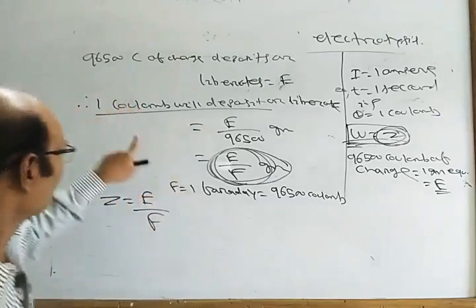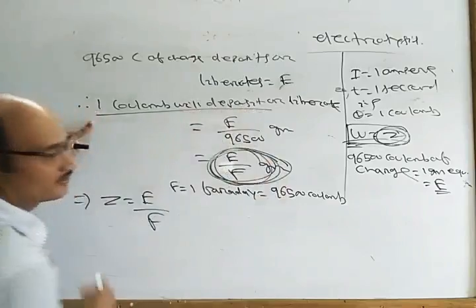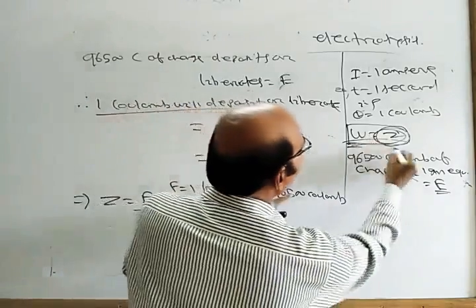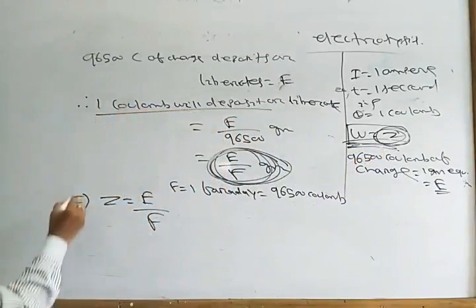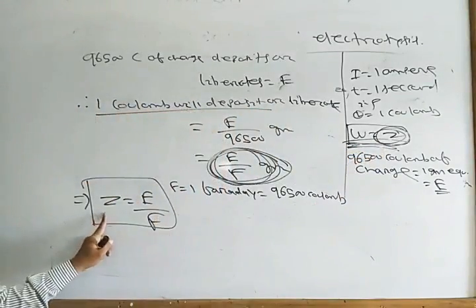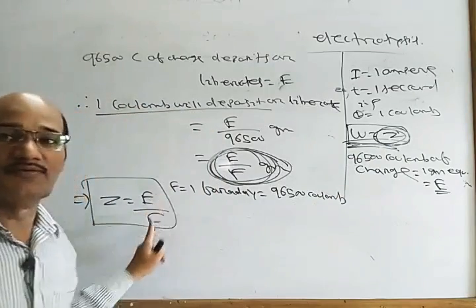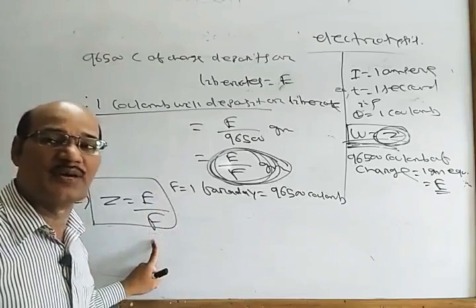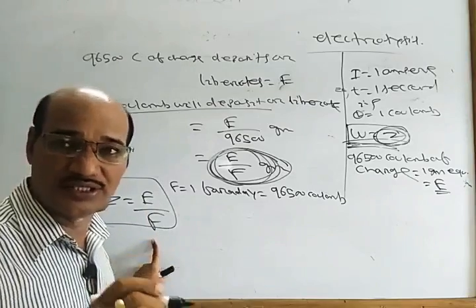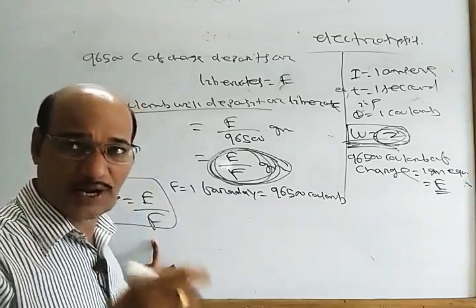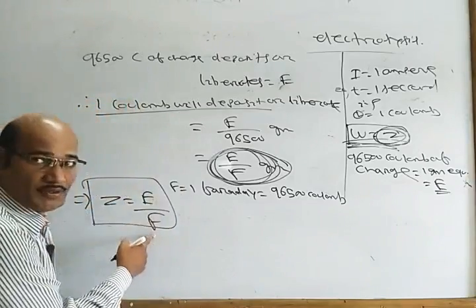Here 1 coulomb will deposit E by F gram. Here 1 coulomb deposits Z. That means Z equal to E by F. So the electrochemical equivalent of a substance is the equivalent weight of the substance divided by 96,500 coulomb. Because we know 96,500 coulomb of electricity will deposit E gram, that is equivalent weight, 1 gram equivalent. Therefore 1 coulomb will deposit E by F, that is your Z.